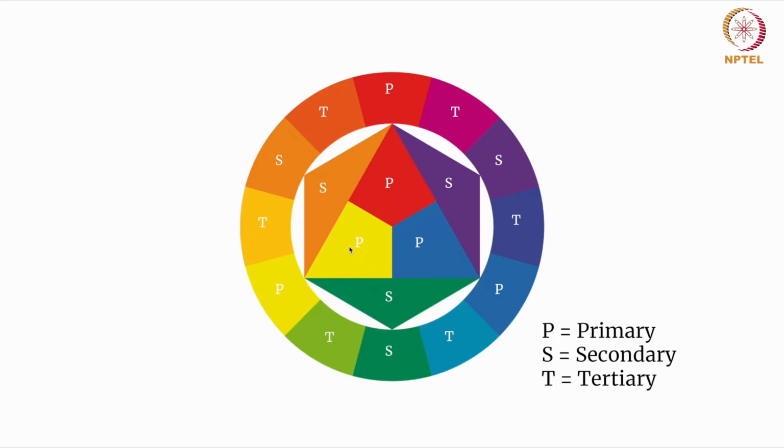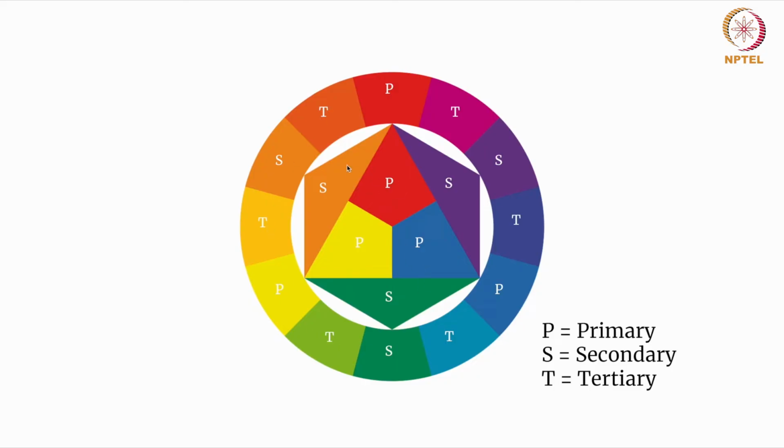And if you are mixing, for example, yellow and orange, you are getting yellow orange. If you are mixing yellow and green, you are getting yellow green, which is tertiary. When you are mixing red and orange, you get red orange. And red and purple, red purple, purple and blue, blue purple, right? So all the things which have been marked as T are the tertiary colors.